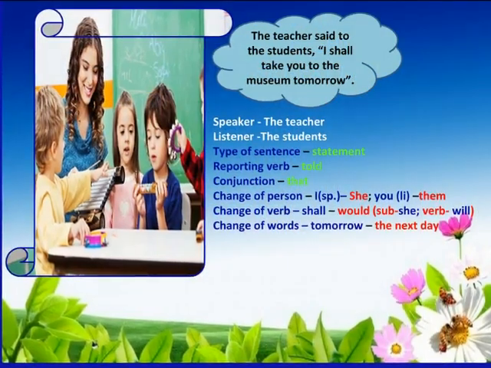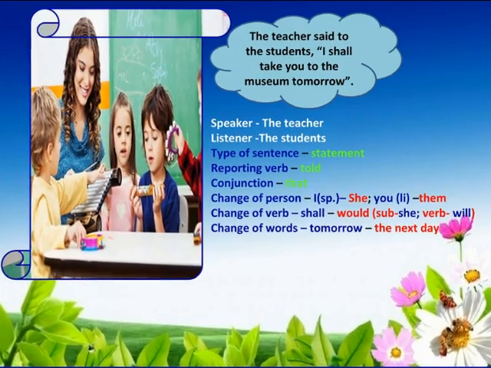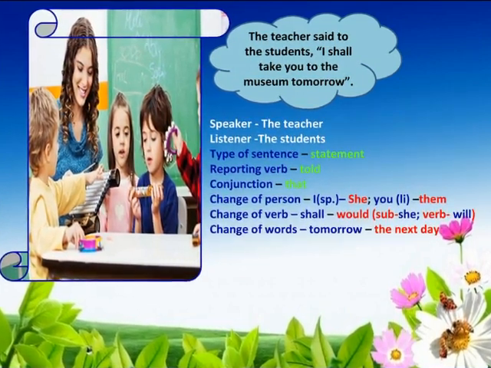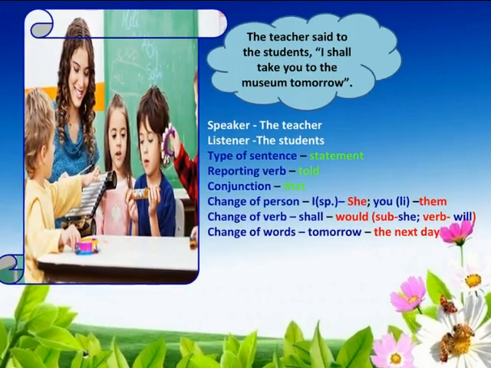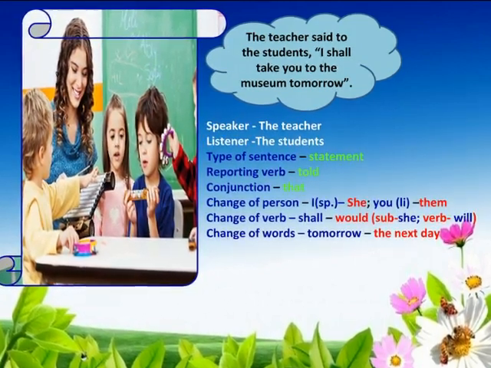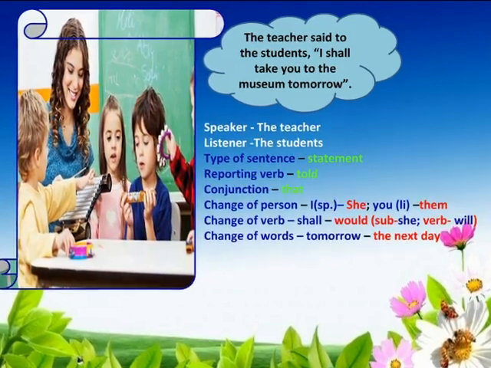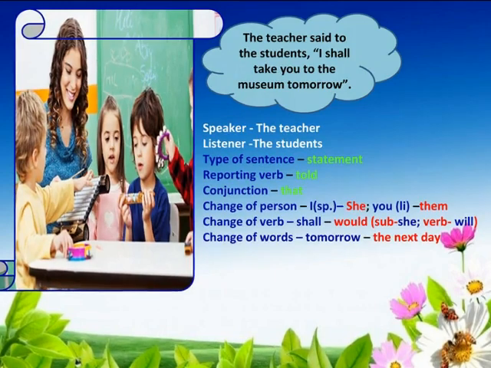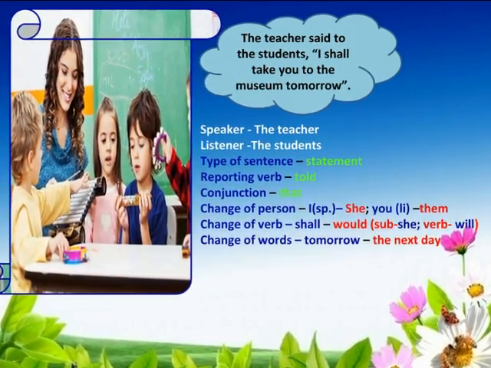Now let us rewrite the given direct speech into indirect speech. The teacher said to the students, I shall take you to the museum tomorrow. In the given sentence, the speaker is the teacher, the listener, the students. The first rule of reported speech is identifying the type of sentence. Here it is a statement. Therefore, the reporting verb is told and the conjunction is that.